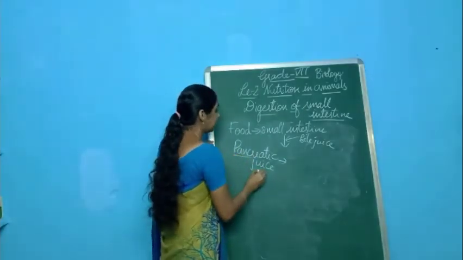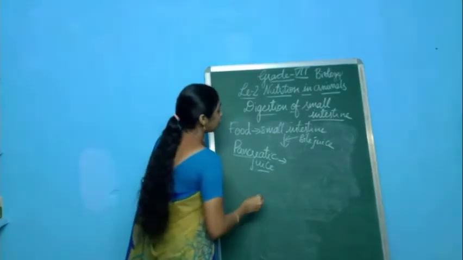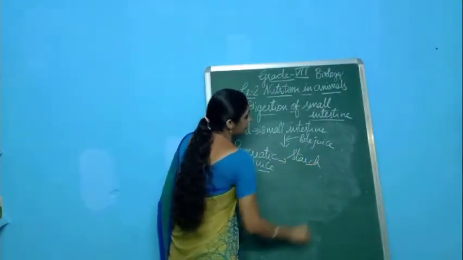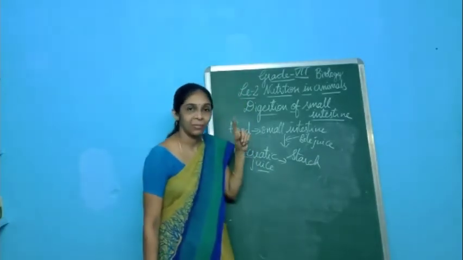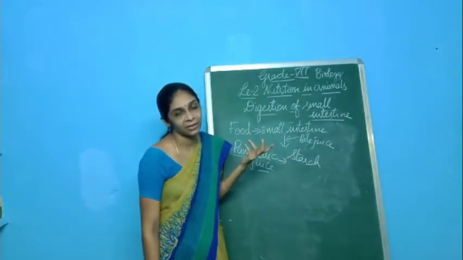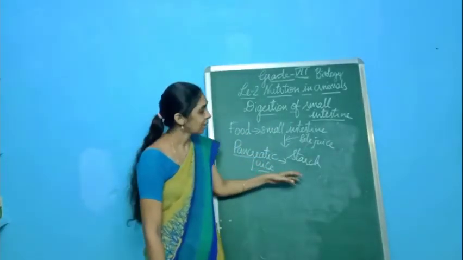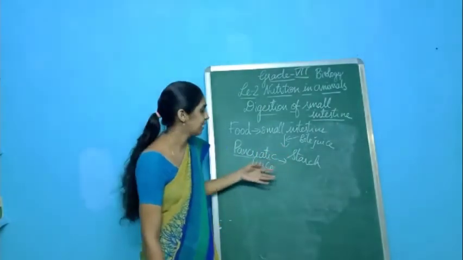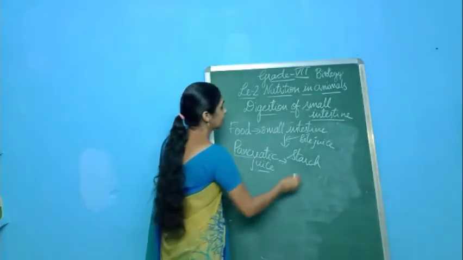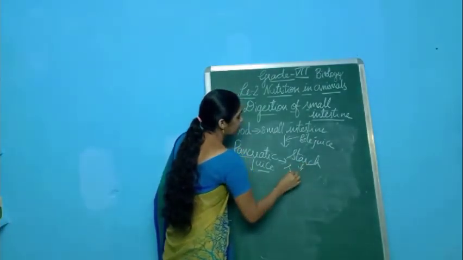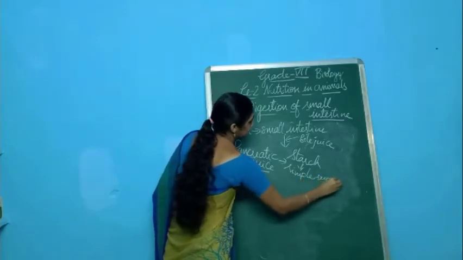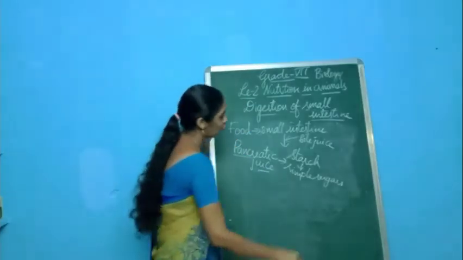So here the pancreatic juice now acts on the starch that is left over in the food after digestion in the mouth. Whatever undigested starch is present may be broken down here in the small intestine with the help of the pancreatic juice. So now the starch will be broken down into simple sugars, like glucose.